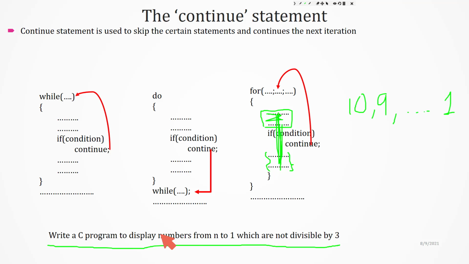So 10 will be printed, 9 will not be printed, 8 will be printed, 7 will be printed, 6 will not be printed, 5 will be printed, 4 will be printed, 3 will not be printed, 2 and 1 will be printed. So with the help of continue, I can do it. So just think about that. I will do the program.